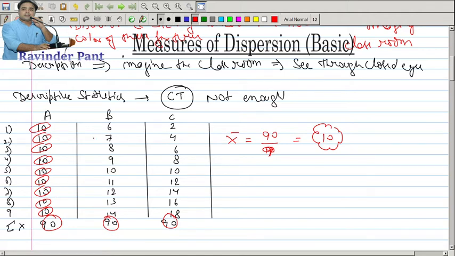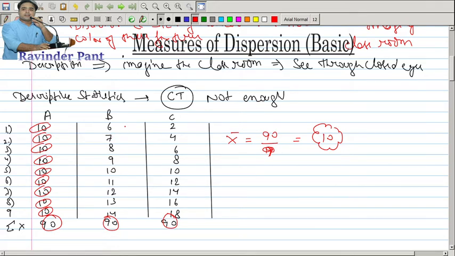But when we look at the data set B, I find that there is some variation in the values. These are not as per the average. So we see that the first score is less than the average, the second one is improving, but it is also less than the average.